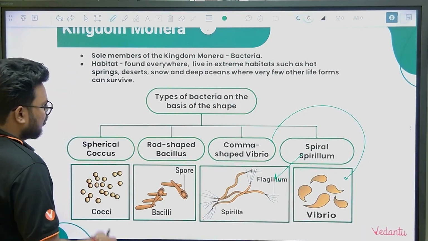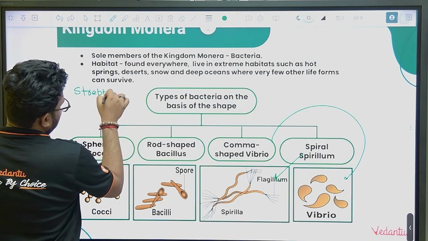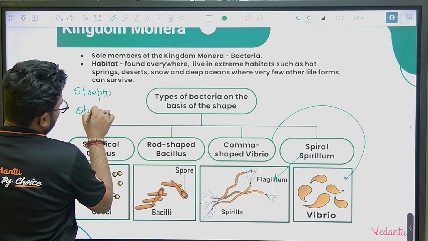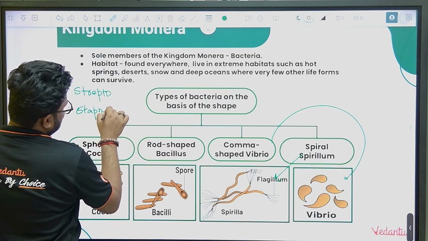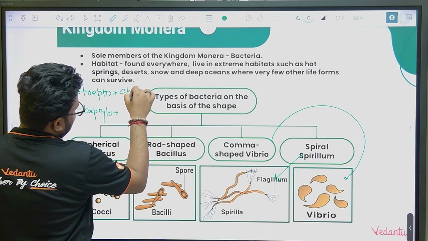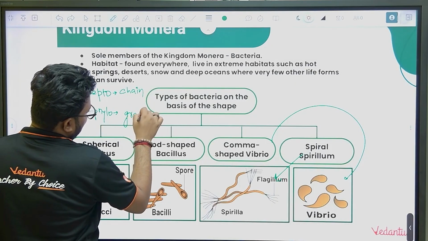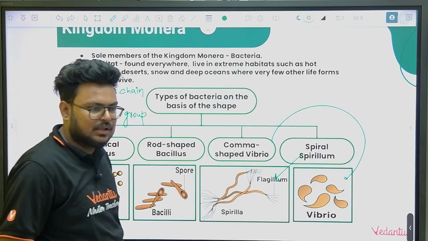You might have heard of two terms, strepto and staphylo. Wherever bacteria form a chain, it is called strepto, and wherever they are present in groups, it is called staphylo.